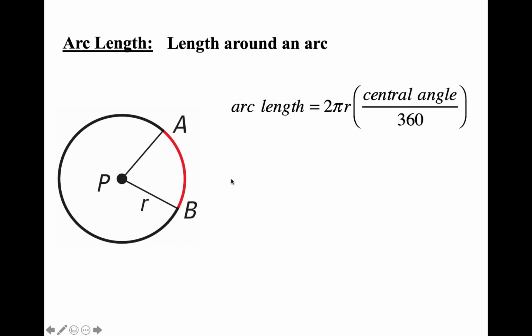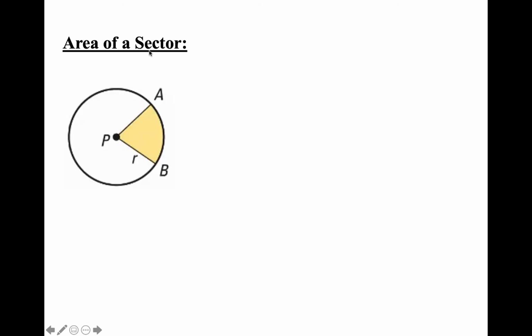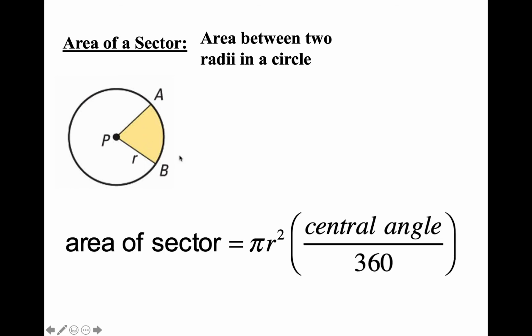We're going to do the same thing today with the area of a circle. So if you recall the area of a circle, the formula is pi r squared. That's the only formula for area. So if you want to find the area of a sector, it's the area that's between two radii in a circle. Notice it's going to look very similar. So the area of a sector is equal to pi r squared, the area of a circle, times the fraction, the central angle over 360. That way we get a fraction of the entire area of the circle.